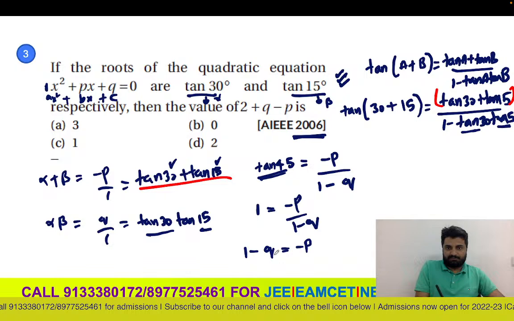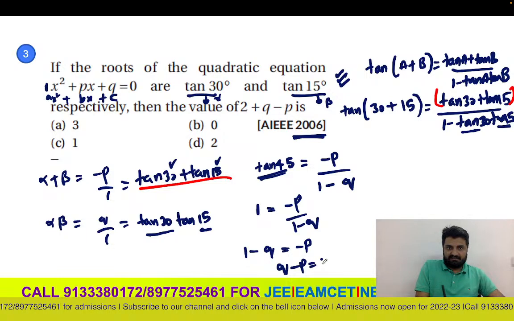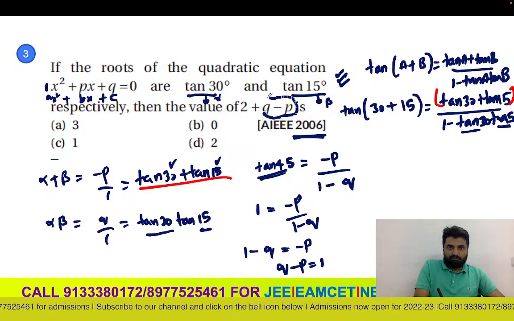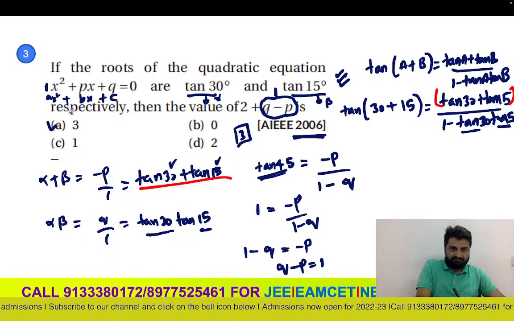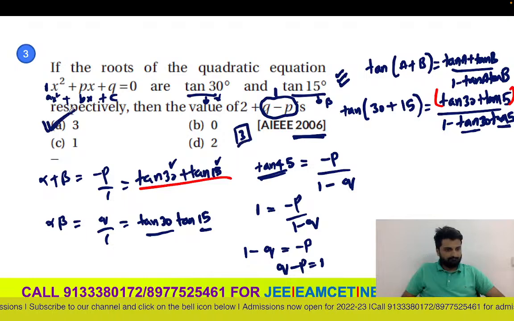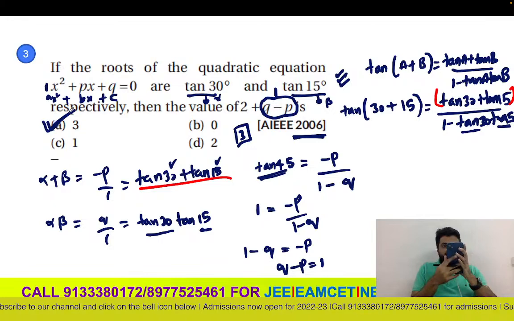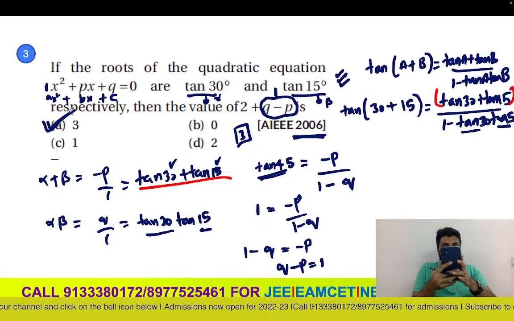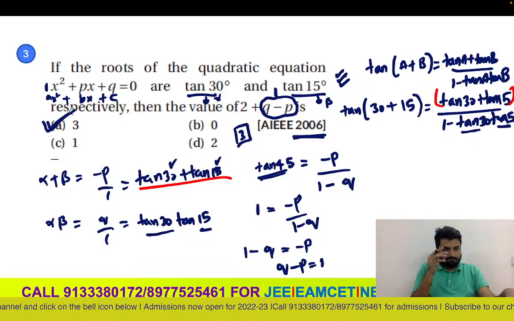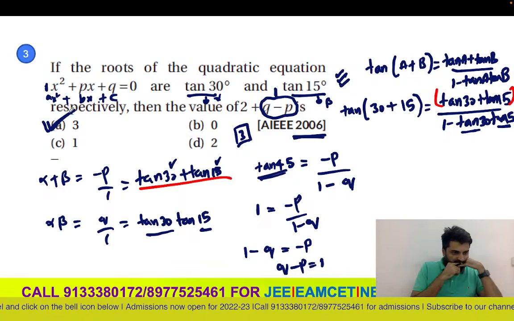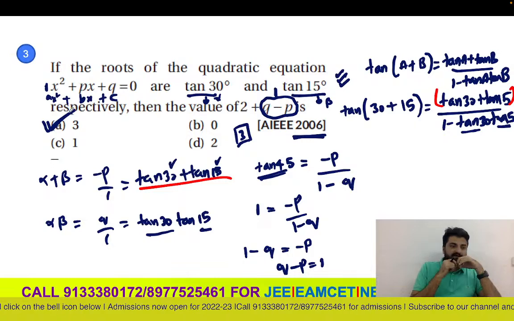Send q to the other side: q minus p is equal to 1. So this q minus p part is 1. 2 plus 1, the answer will be 3, first option. Is it clear, everybody, please? So this is your third question of the day.